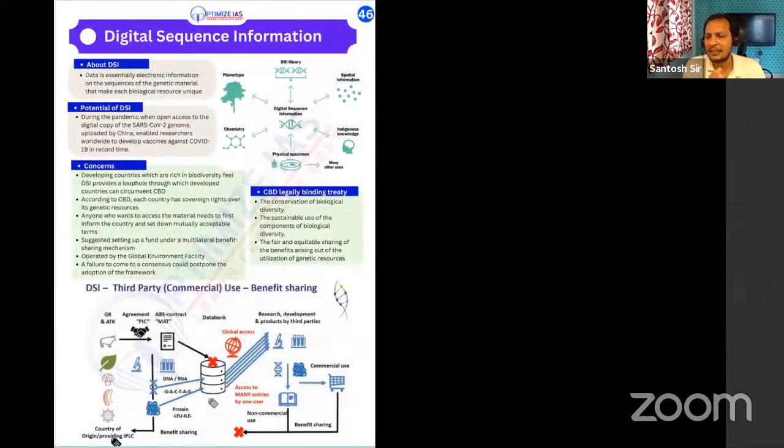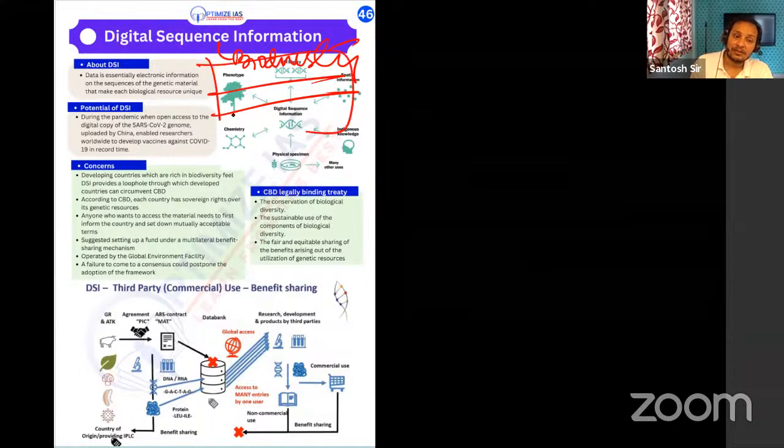Then guys, digital sequence information. This is basically related to biotechnology. When you want to preserve biodiversity, digital sequence information is used for preserving the biodiversity.